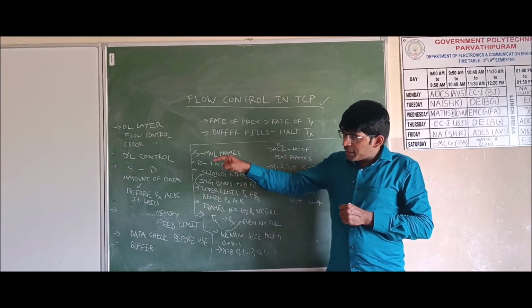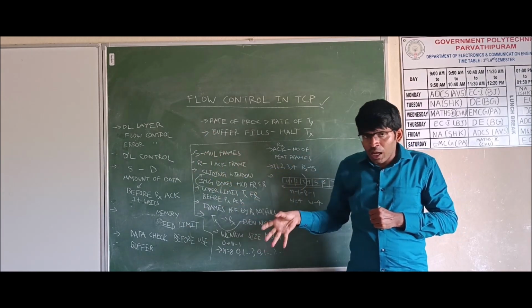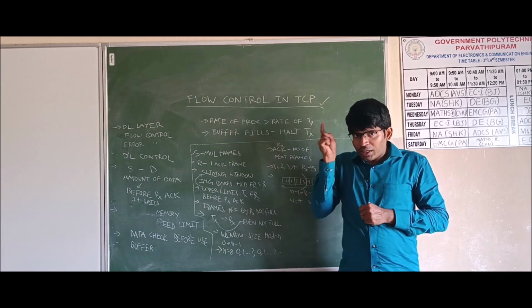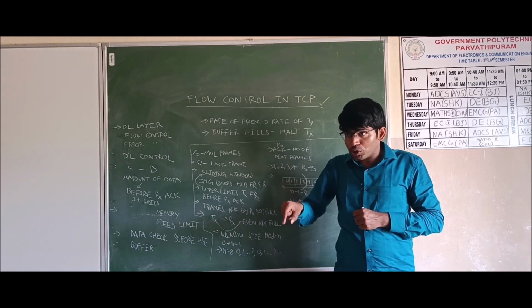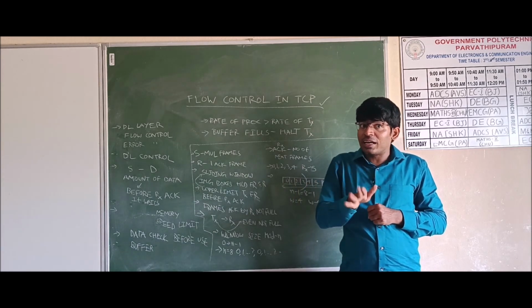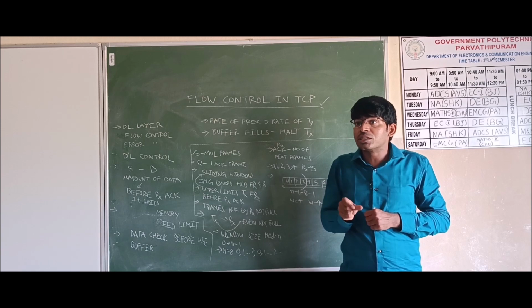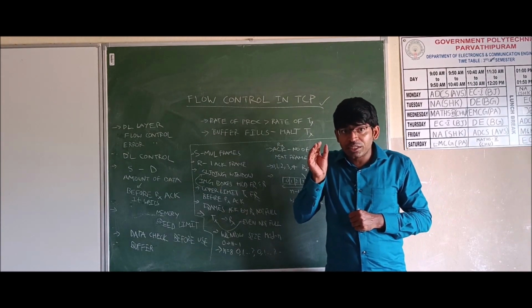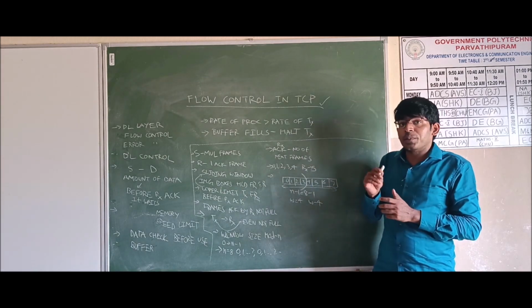Destination received these frames. But before using them, the destination will check whether there is any error in them, whether they were correctly received or not. This is called processing. So the destination will perform the processing.